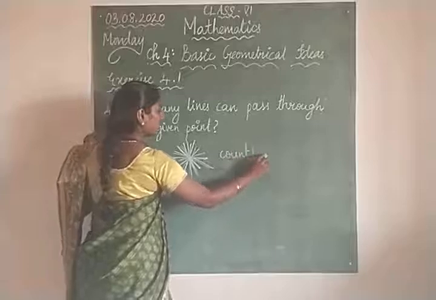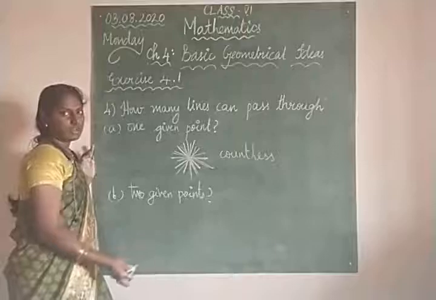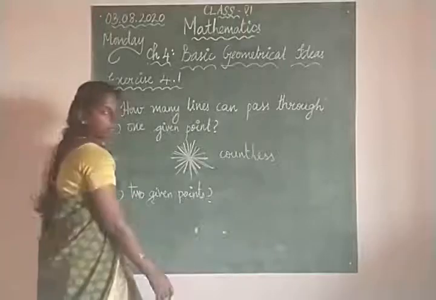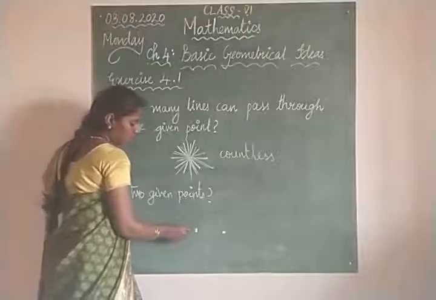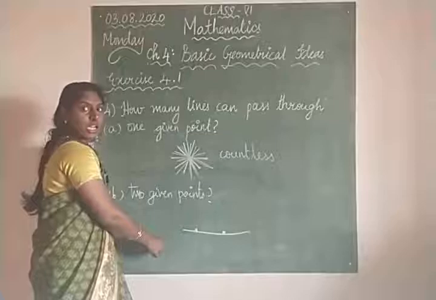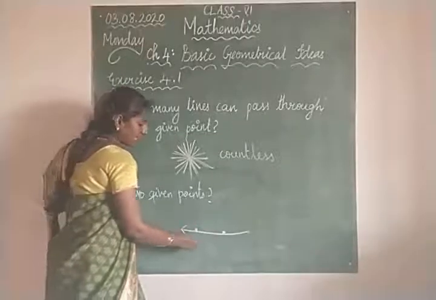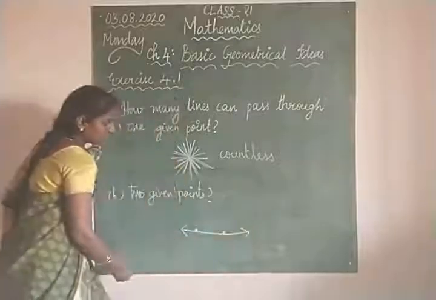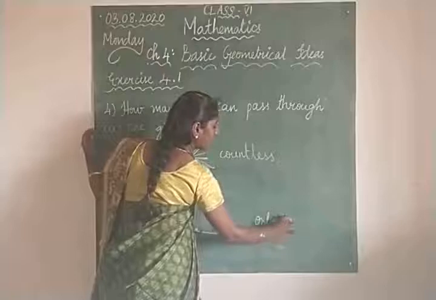Infinitely many lines you can draw through a single point. But when two points are given like this, you can draw only one line like this. If you draw one more line like this, it will connect only one point. It won't connect both the points. So only one line is possible. So here you will write only one.